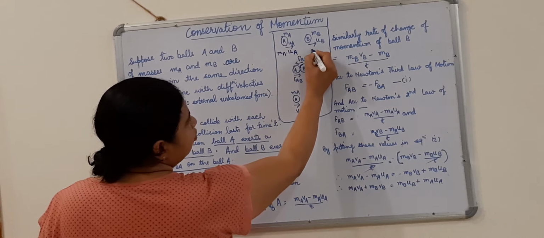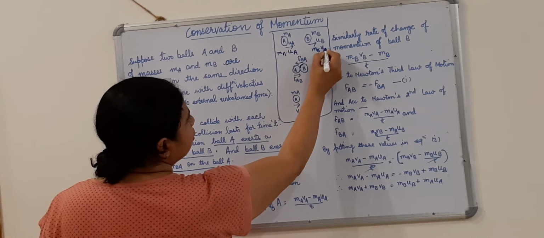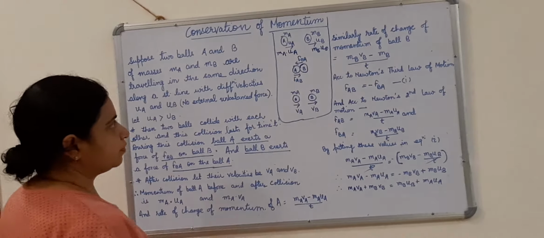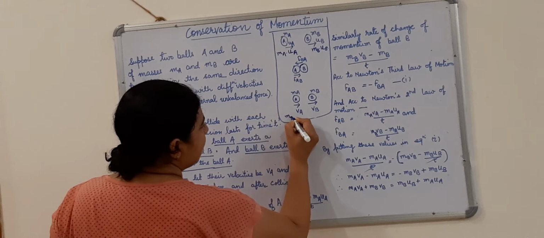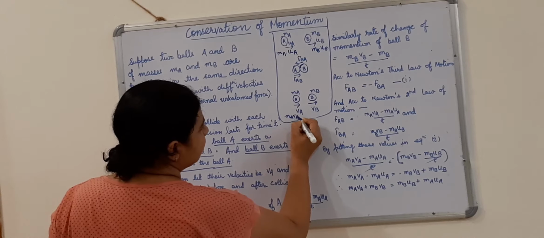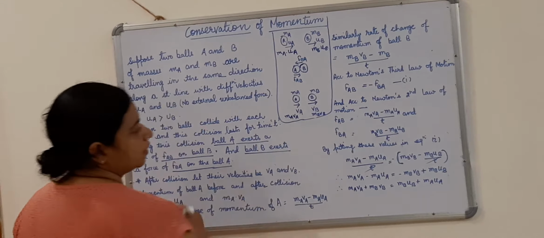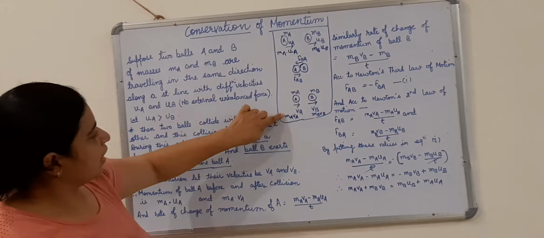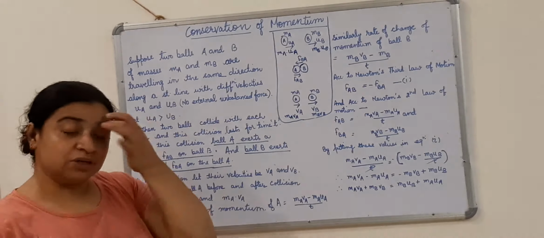Similarly, the momentum of ball B before collision is MB into UB. After collision, it will be MA VA and MB VB.